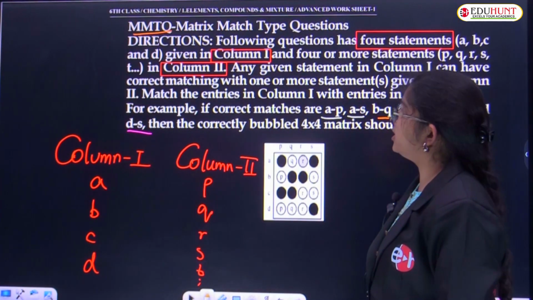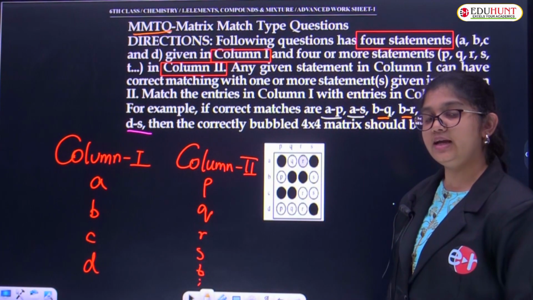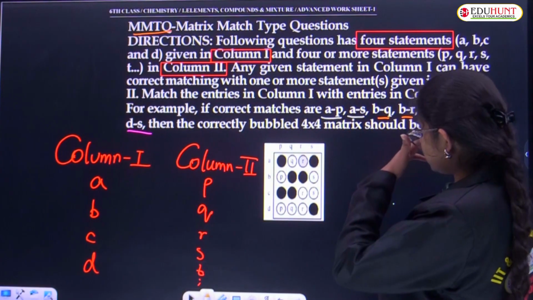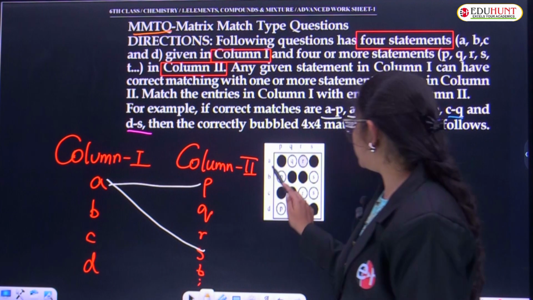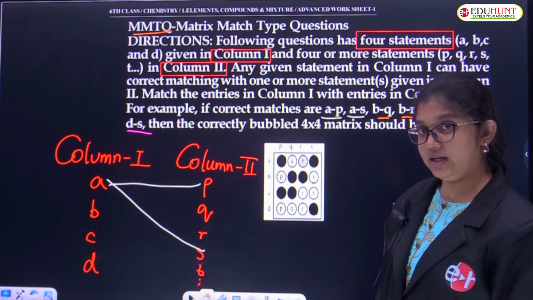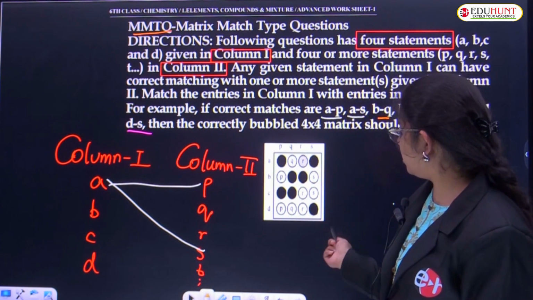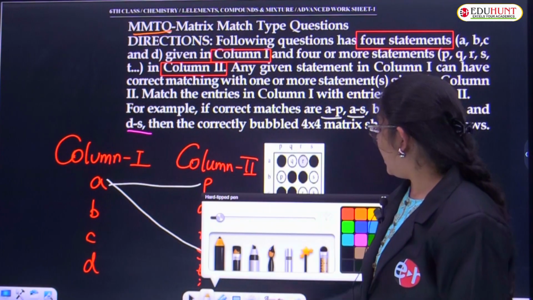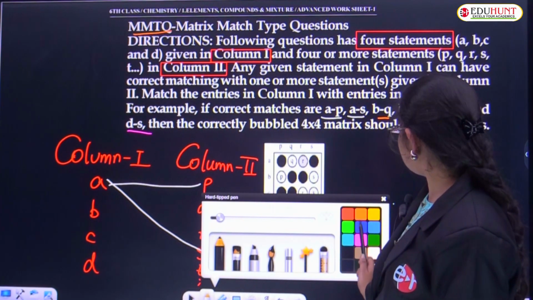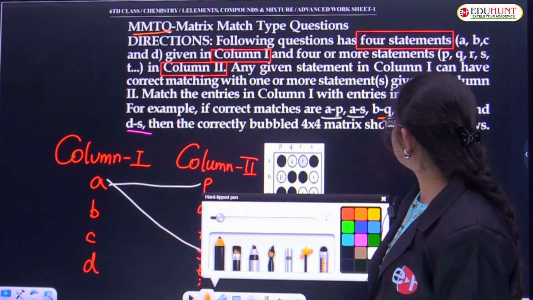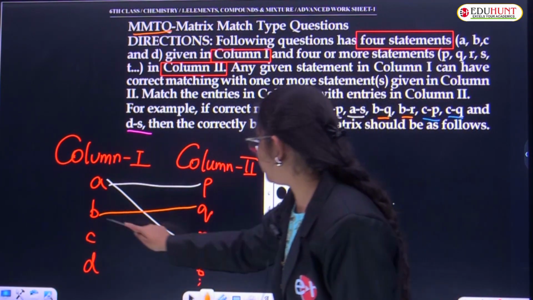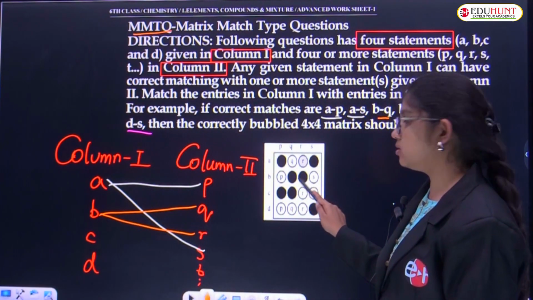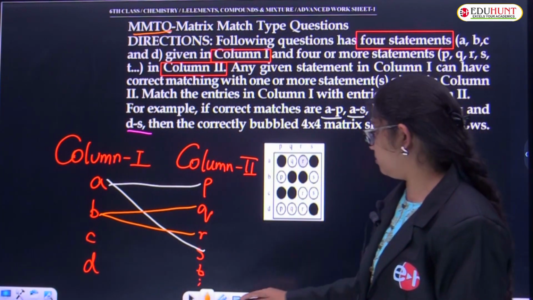Read the questions carefully, read the directions carefully, and after solving all that, A is matching with P and as well as S. So what will you do? You'll bubble P and S in the given column. Okay, T is not given. Only up to S. Fine. And going with B, it has two right matchings. What are those two? B with Q and B with R. So matched, bubbled clearly in the B column, okay?